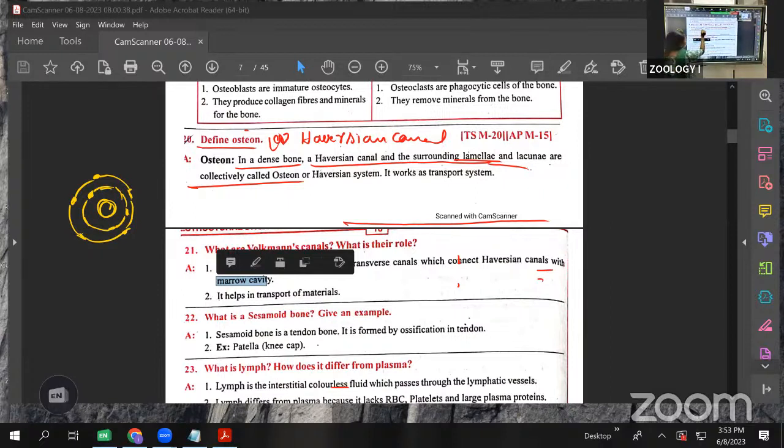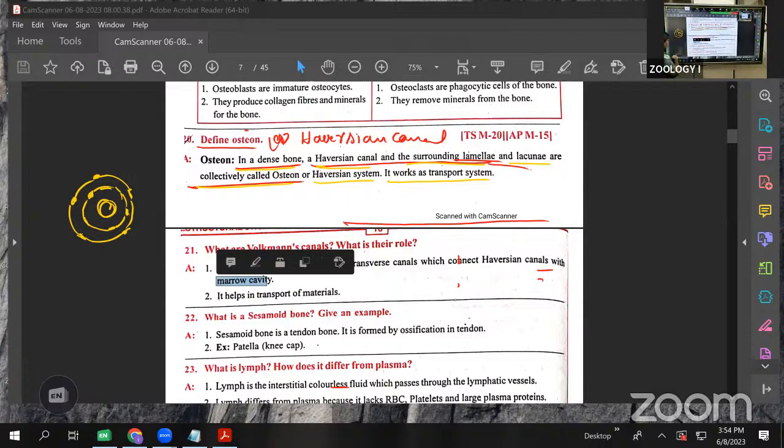See this one. In dense bone, the Haversian canal and the surrounding lamellae and lacunae are collectively called an osteon. The Haversian canal works as a transport system. Clear? For transporting purposes, they are in the bone and they are helpful.